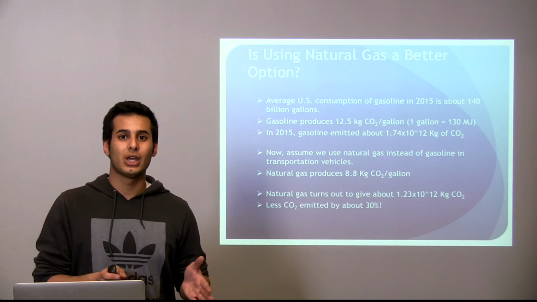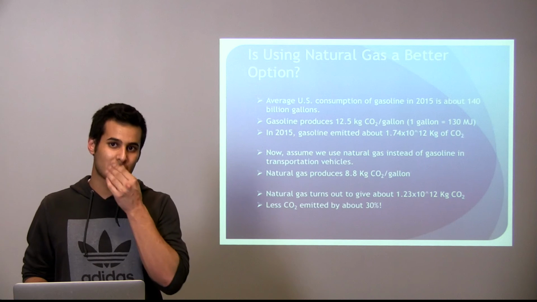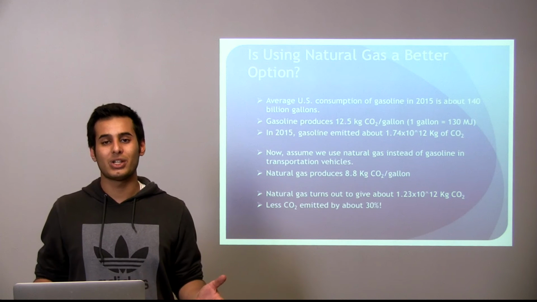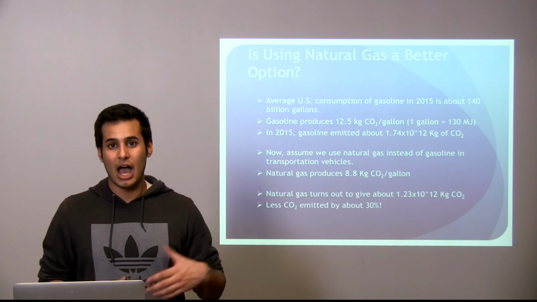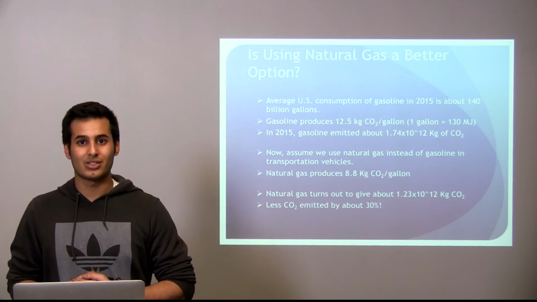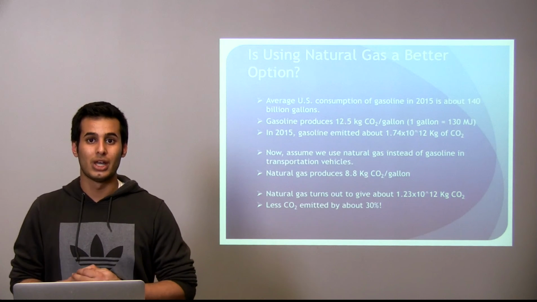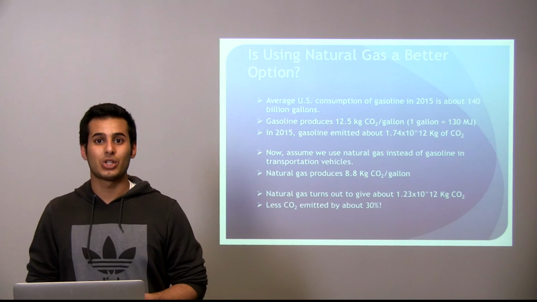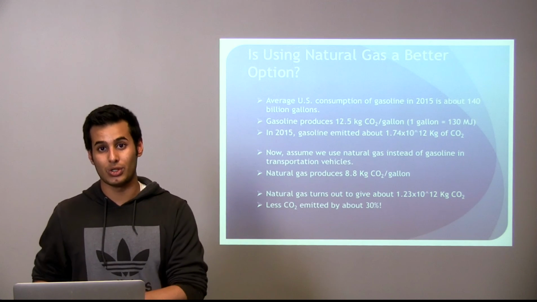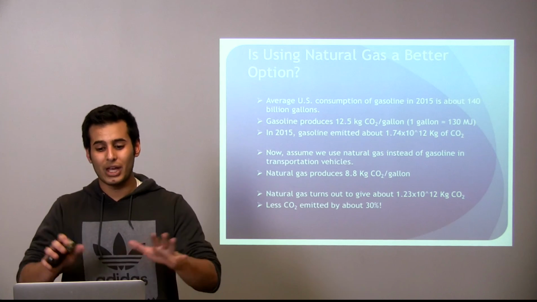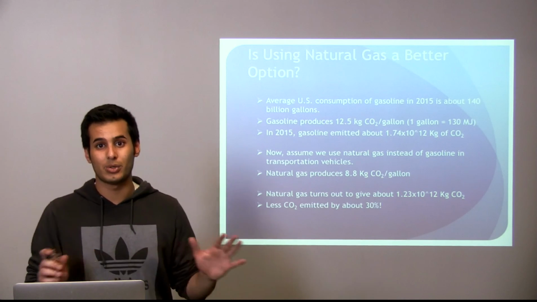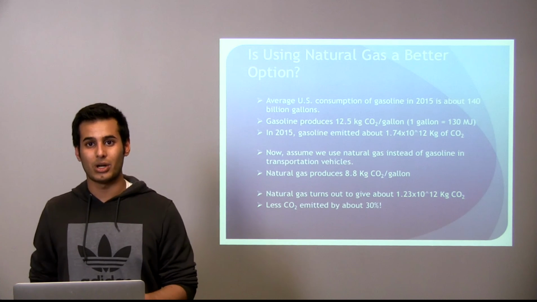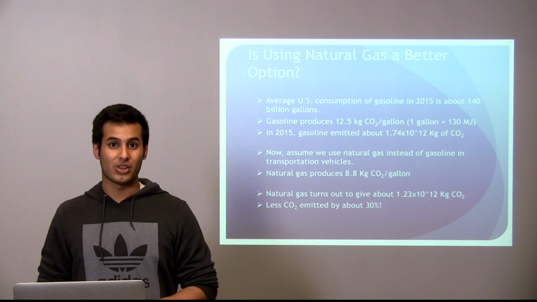Now let's assume that we switch to natural gas and use natural gas instead of gasoline in 2015 and see how much the mass of CO2 is going to be. After the calculation, we found that the mass is going to be 1.2 trillion kilograms of CO2 if we use natural gas. This means that the CO2 emission was reduced by 30% if we turn to natural gas. Although what I have said here is not 100% accurate, it still gives us a glimpse of how switching to natural gas is going to be a better option than gasoline.